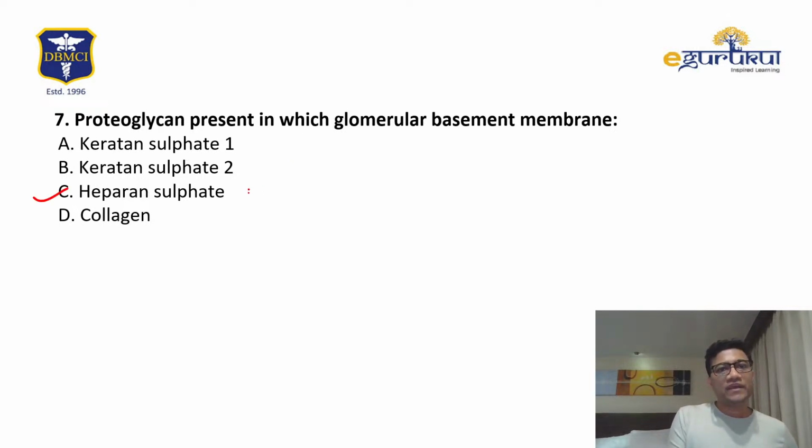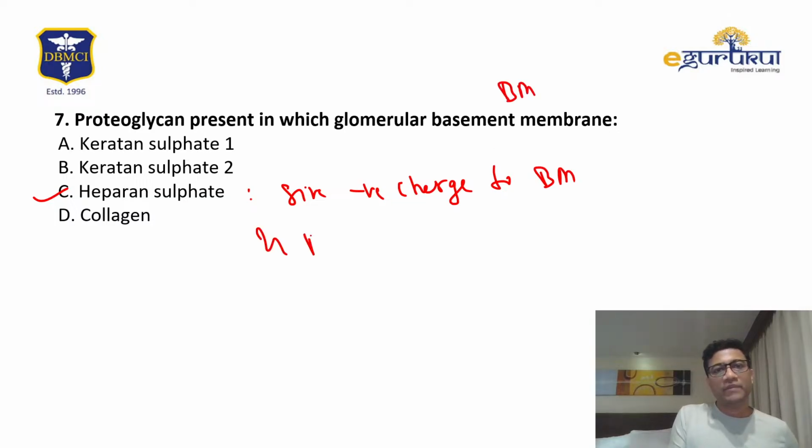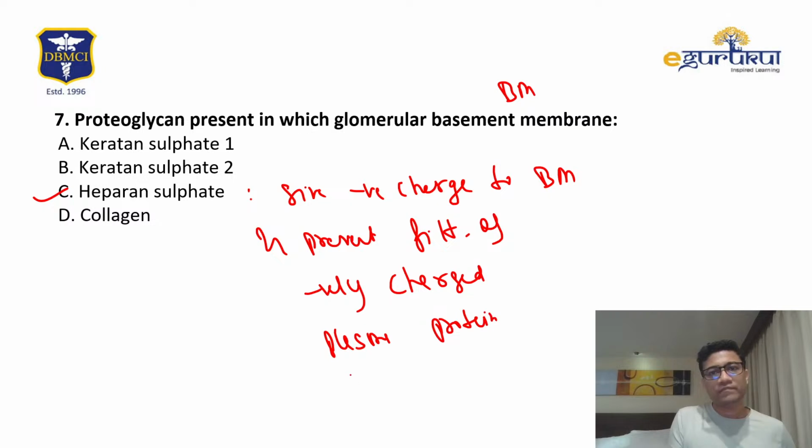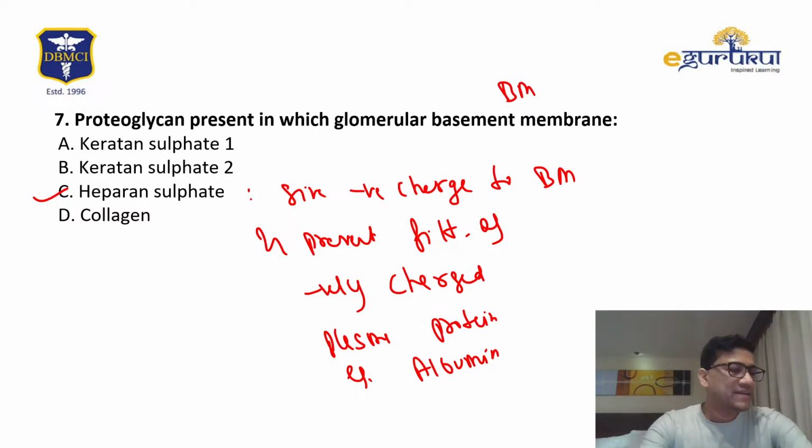Heparan sulfate gives negative charge to the basement membrane and prevents filtration of negatively charged plasma proteins like albumin. Example, albumin. So the answer should be yes, right? C is the best answer in this case.